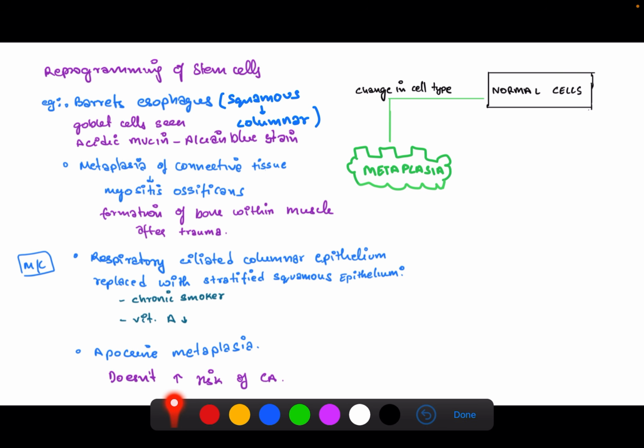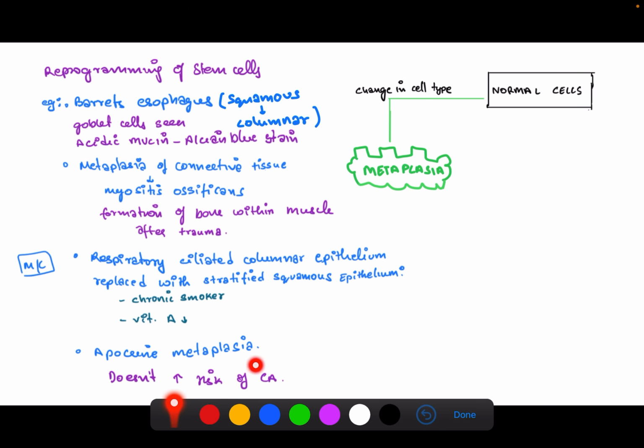We also have osseous metaplasia, like myositis ossificans, where there is formation of bone within muscle after trauma. The most common metaplasia is the respiratory metaplasia, where the ciliated columnar epithelium loses its cilia and is replaced by stratified squamous epithelium due to chronic smoking or vitamin A deficiency. This loss of cilia also decreases the mucus clearance, leading to increased respiratory infections.